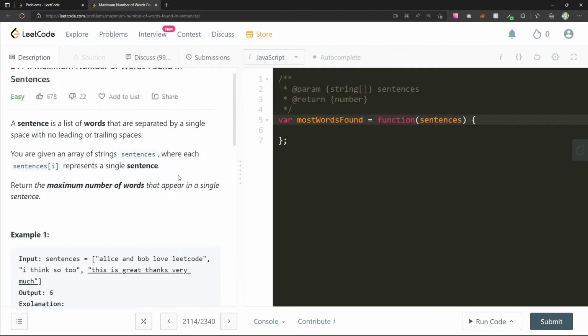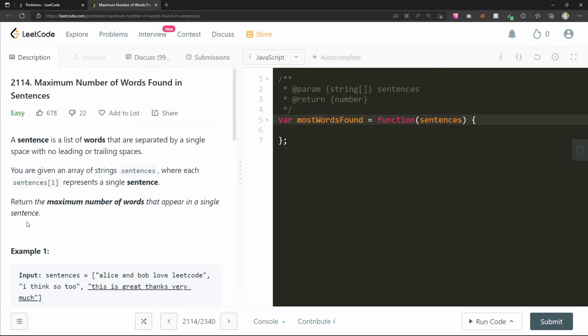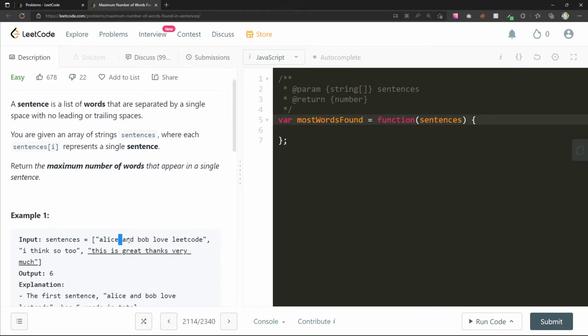So essentially each one of these strings is valid in the sense that we know there's always only going to be one space in between these words. This is a good thing to ask your interviewer. Always want to check for leading and trailing spaces, and also make sure that in this case we only have one space between each word.